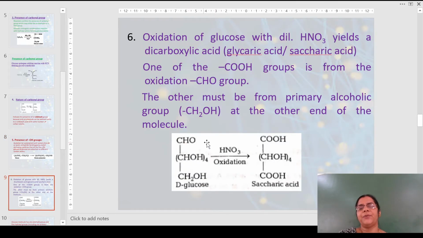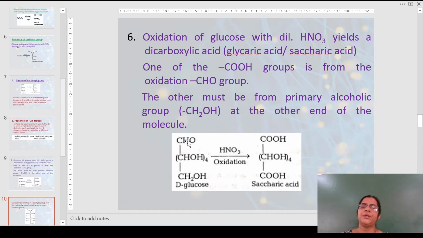Further, the presence of aldehyde was confirmed by treating glucose with concentrated nitric acid, which is a strong oxidizing agent. Treating with a strong oxidizing agent, saccharic acid was obtained, which had 2 COOH groups at the two ends. It's a symmetric molecule. So this is possible only if an aldehyde group is present on one end and a primary alcoholic group is present on the other end. So this is how the OH groups as well as the presence of the aldehyde group were assigned to glucose.